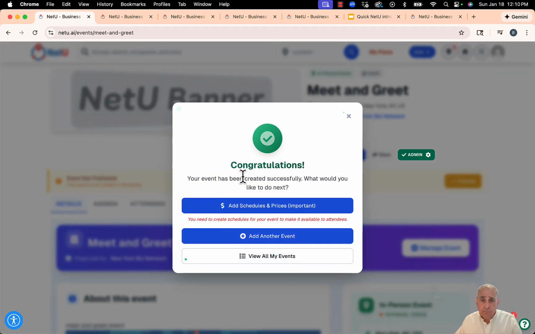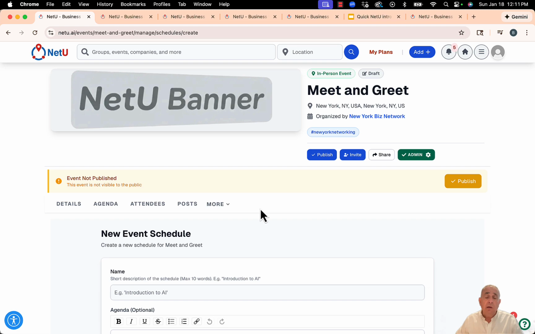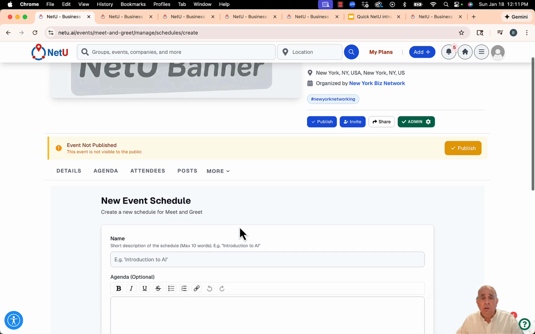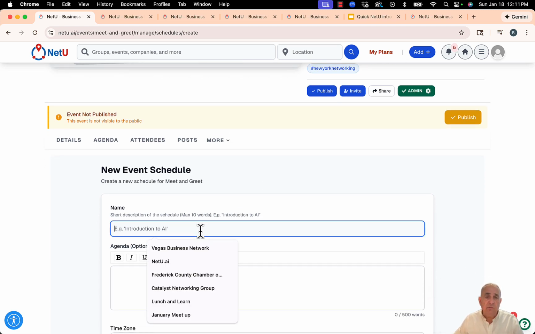It's a very important section right now: you can create a schedule for your event. Your event could be one day or multi-day event, could have different venues and so on. So this is where you can easily create a venue for your event.